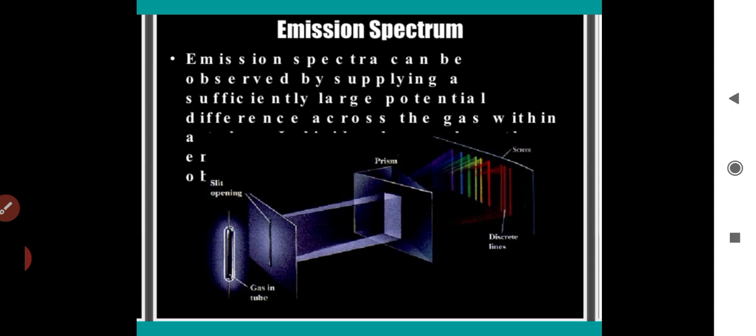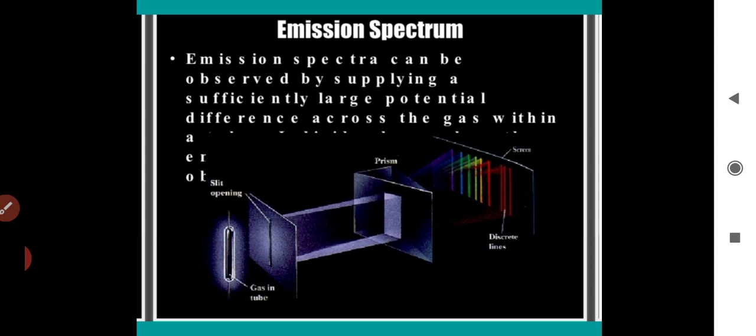We have a screen with a dark background, and on that dark background we observe discrete bright lines. That spectrum is said to be the line emission spectrum. The study of line emission spectra of a material serves, as mentioned earlier, as a fingerprint for the identification of the gas. So this is about the emission spectrum.